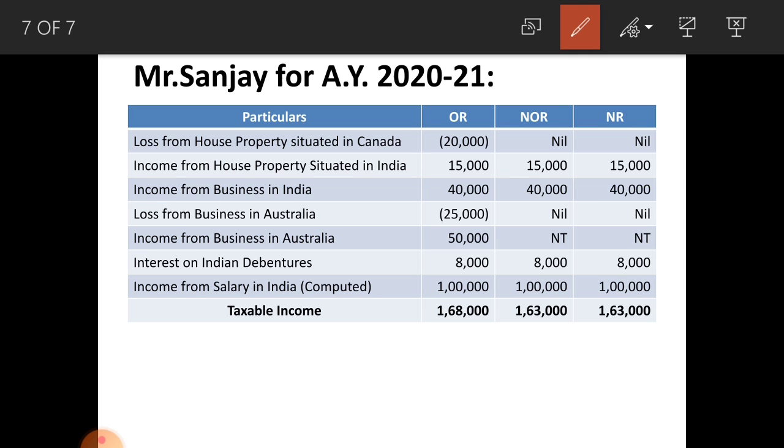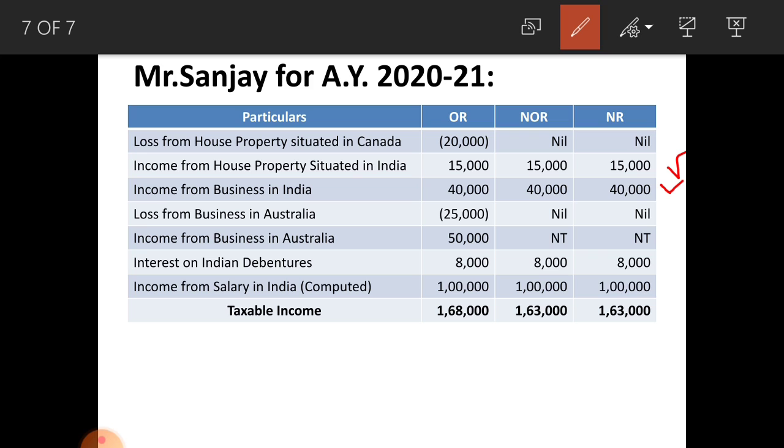Next one, income from house property situated in India, 15,000, taxable in all 3 hands. Next one, income from business in India, taxable in all 3 hands. Next one, loss from business in Australia, only in the hands of ordinary resident, negative figure, that is why I write it inside the bracket.